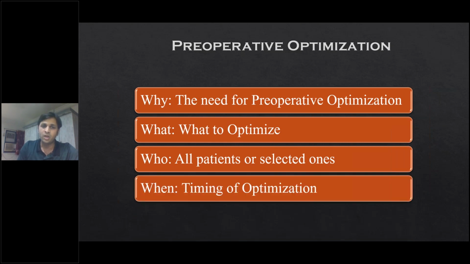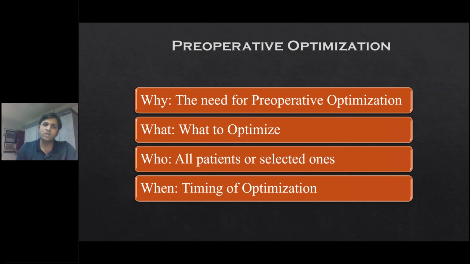And timing of optimization. This timing wholly and solely depends on what type of surgery the patient is undergoing. If you have a good amount of time, like if you're doing a surgery which is totally elective and the patient is not in distress because of the present ailment, like uncomplicated hernias, where you have time, you can optimize the patient for a week, 10 days, a month, 2 months, 6 months. So this timing differs depending on the type of surgery.